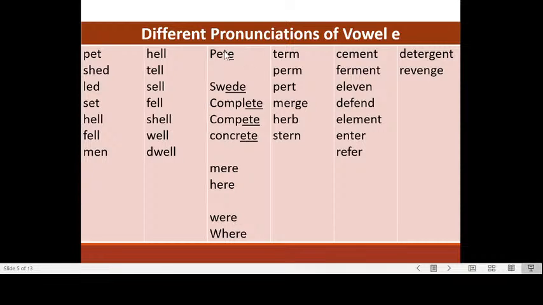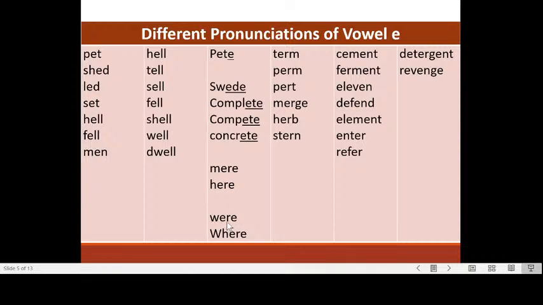Okay, how about if we add an E at the end of the word? Pet, it becomes peat. Sweat, it becomes sweet. Similarly, complete and compete. Concrete. How about if there is an R and there is a silent E at the end? This word is mere, and this one here.